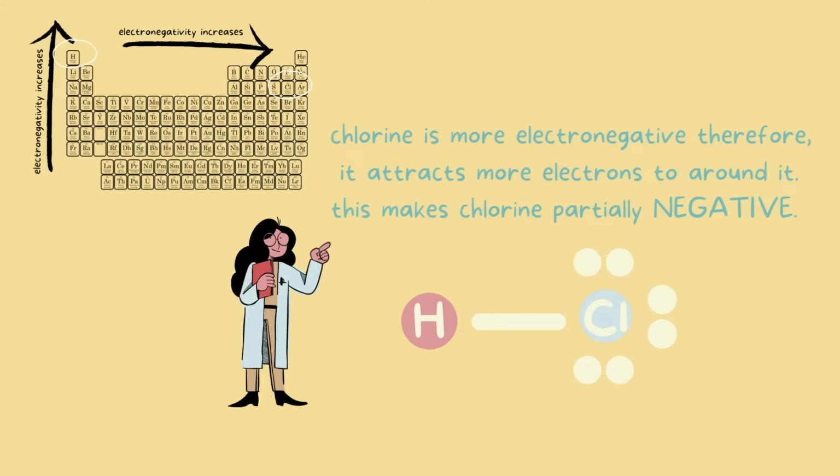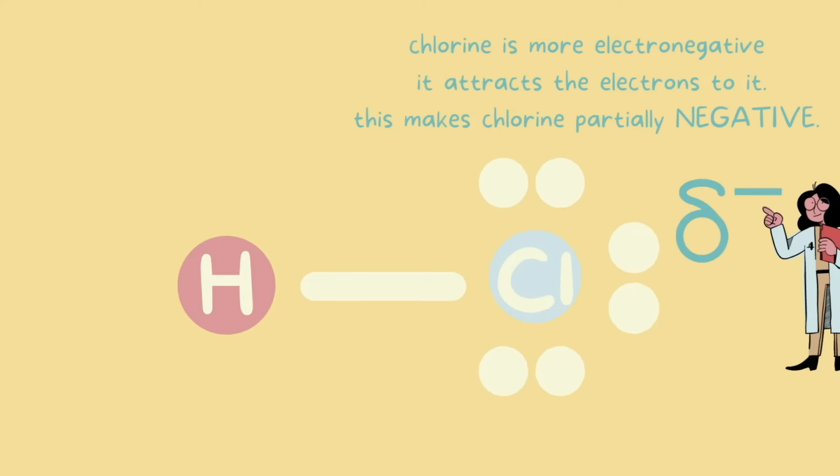Therefore, it attracts more electrons around it, and this makes chlorine partially negative. We're going to represent this partially negative with a delta sign and a negative sign after it. By the way, delta means slightly, so slightly negative.